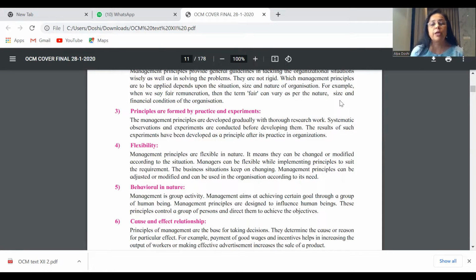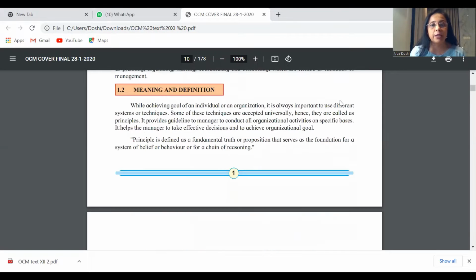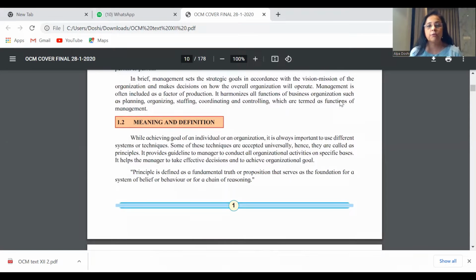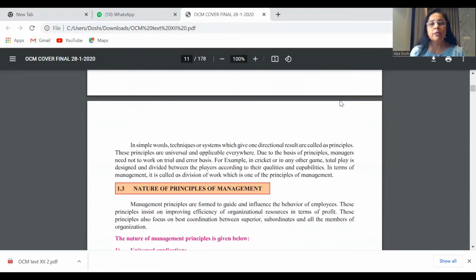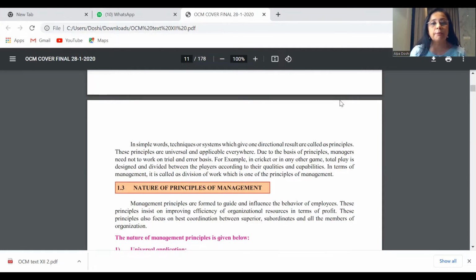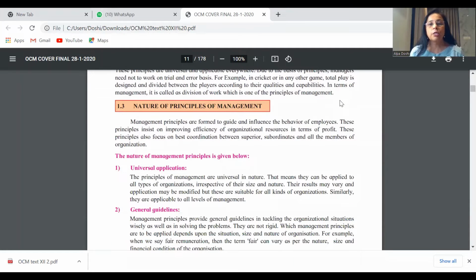So in the very beginning, you have different paragraphs and passages on the meaning. For example, on page number 1 you see the last 2 lines, or you have other paragraphs on page number 2, first paragraph, saying principles of management are techniques or systems which give one directional results, and they're called principles. So principles are universal, they're applicable everywhere.